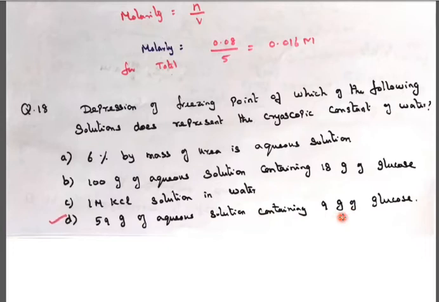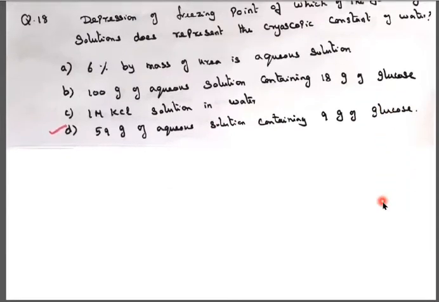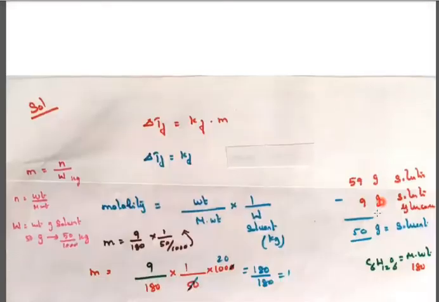When a solute is mixed with the solvent, we get a solution. So solution and solute are given, but the solvent is not given. Solution is 59 minus the solute of 9 grams, we get the solvent. 59 minus 9, we get 50 grams of solvent. Like that, from the aqueous solution weight and the solute weight, we get the solvent weight.